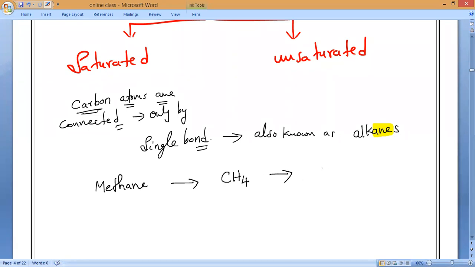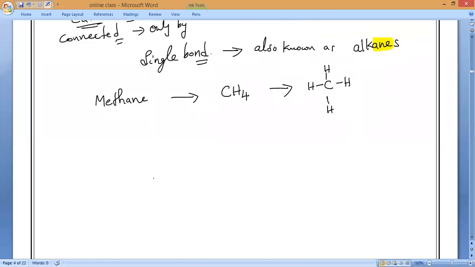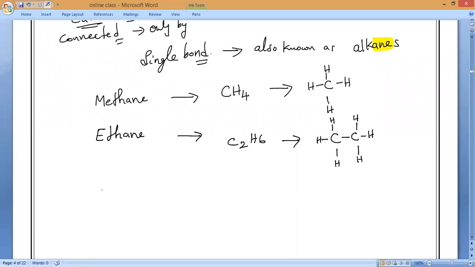Draw the structure fast, all of you, with hydrogens around the carbon. Next after methane is ethane, formula C2H6: carbon, carbon, and 3 hydrogens on each. Those who know also keep on drawing. If you draw it more and more times, it becomes very familiar. That is the specialty of this chapter.